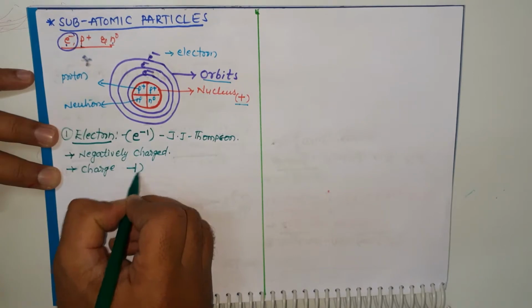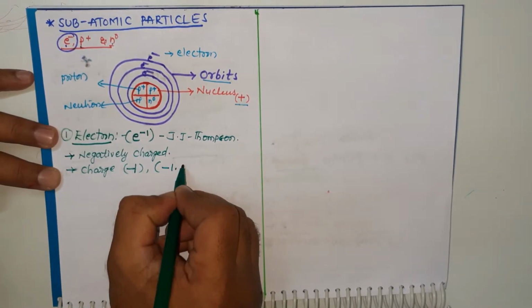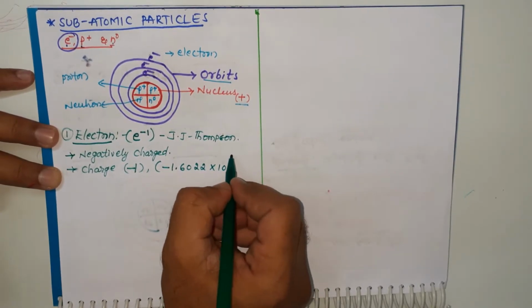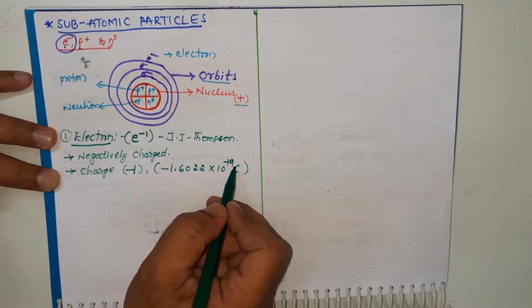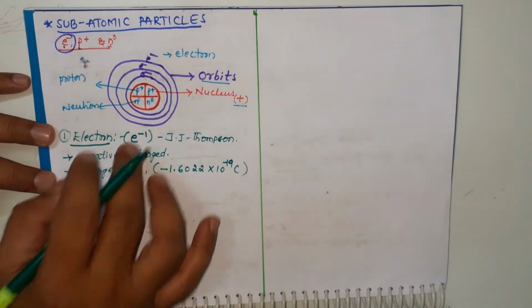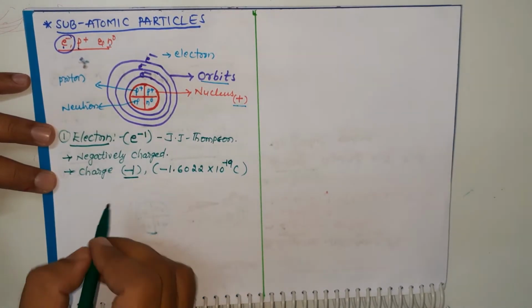But accurately, minus 1.6022 into 10 to the power of minus 19 coulombs is the accurate charge of the electron. But normally we show minus 1.